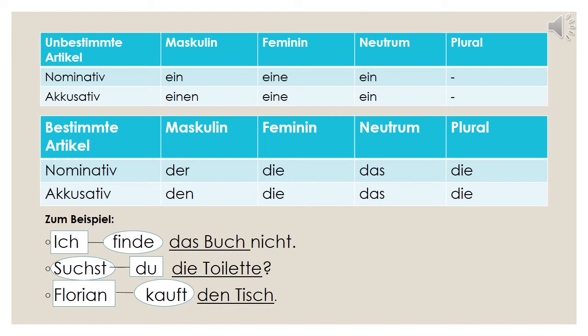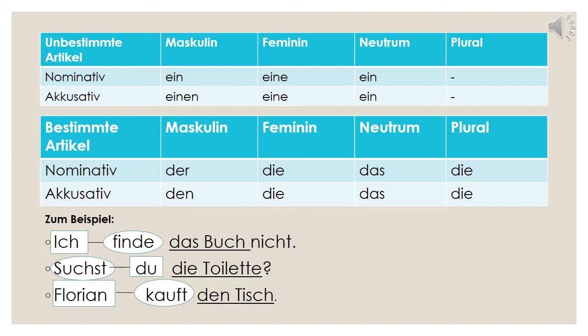Second example. Suchst du die Toilette? Suchen means to search. Who is searching? Du. So du is the subject. And what are you searching? The toilet. So die Toilette. That is the object of the sentence. Now Toilette is feminine. So here also the definite article does not change. Die remains die.